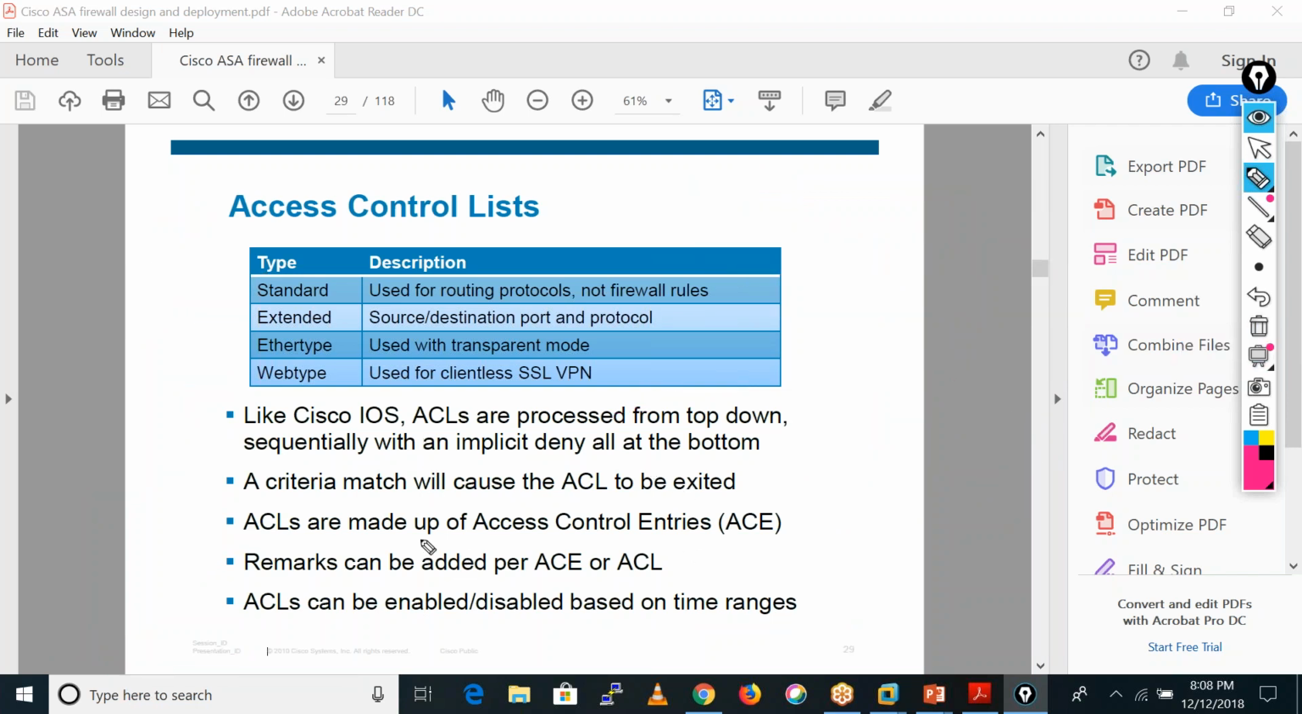Any doubt with these types of ACLs? Because in an interview they will ask the types of ACLs, and maybe they will ask the difference between a standard ACL and an extended ACL. So you have to tell that in an extended ACL we can use the source IP, destination IP, source port, destination port, and protocols. But in a standard ACL we can only use the source IP. We cannot use the protocol and that kind of things. That's why it is only used for routing protocols.